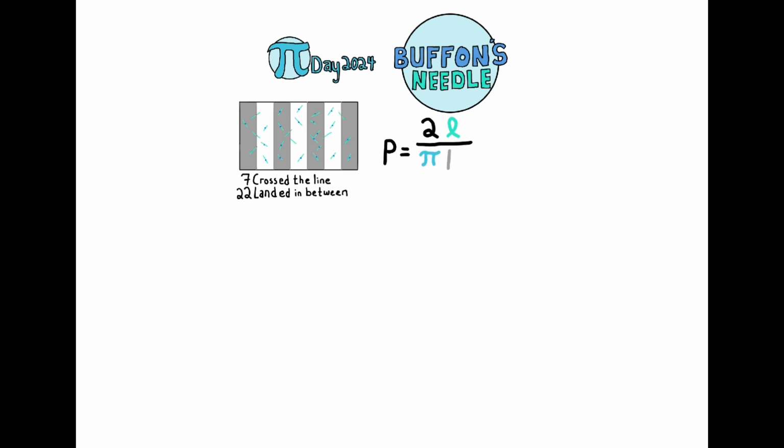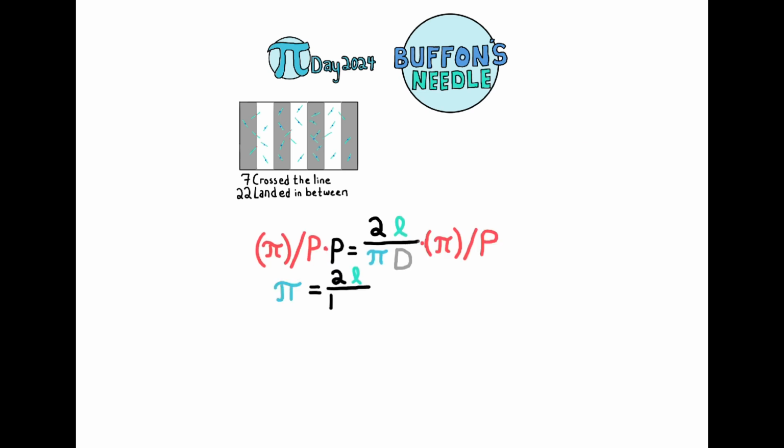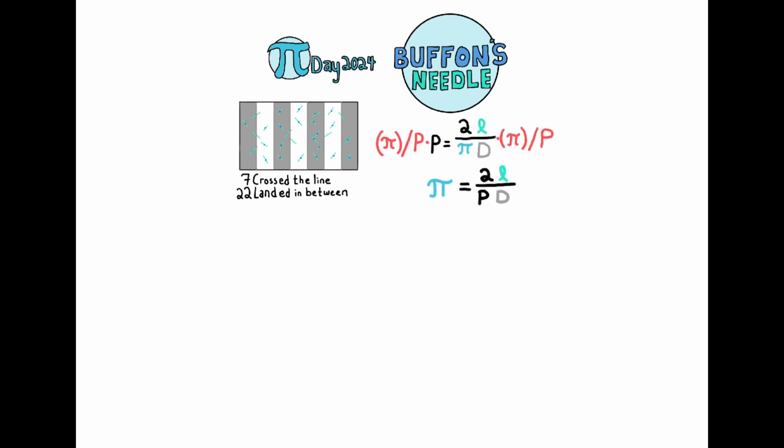Well, according to Buffon's needle problem, and we'll see why later, the probability is directly correlated to the length of the needle, width of the strip, and you guessed it, pi. We can rearrange this equation by multiplying both sides by pi over the probability to solve for pi. Let's go to me in the past and see how I found pi using Buffon's needle.